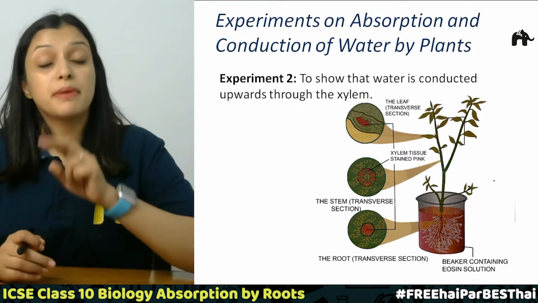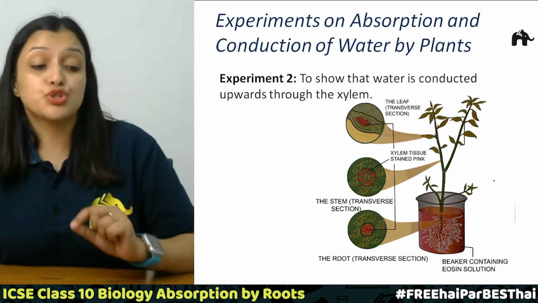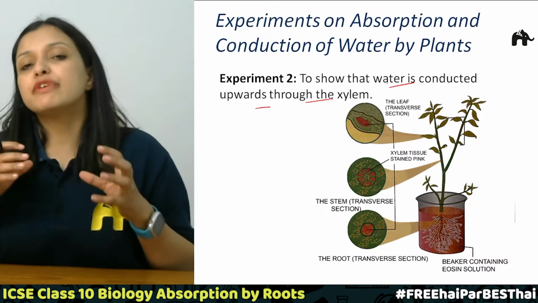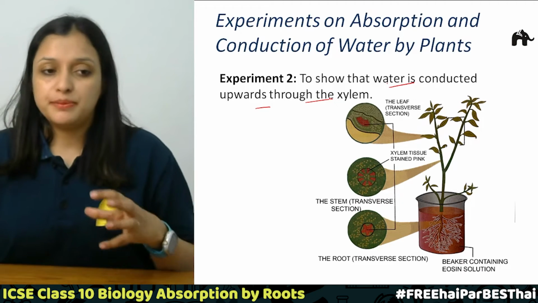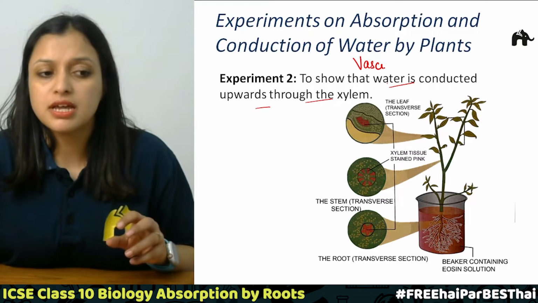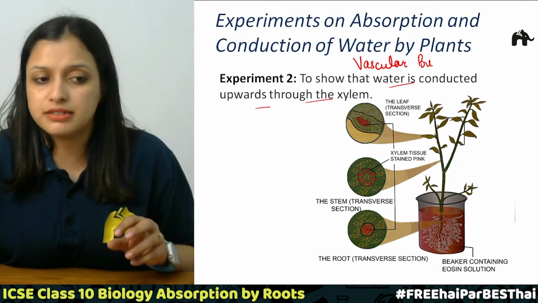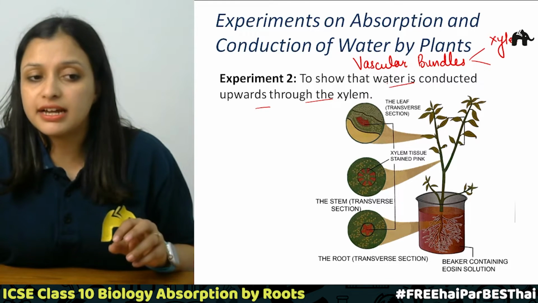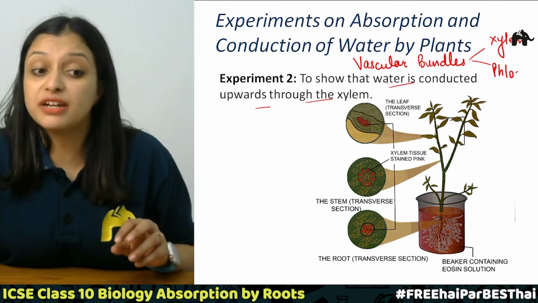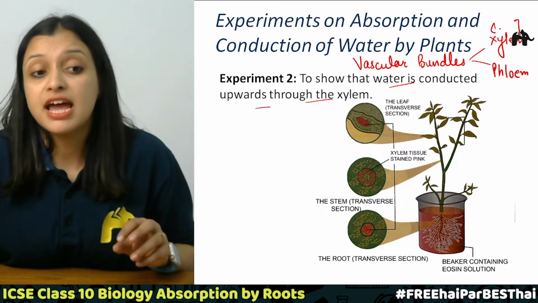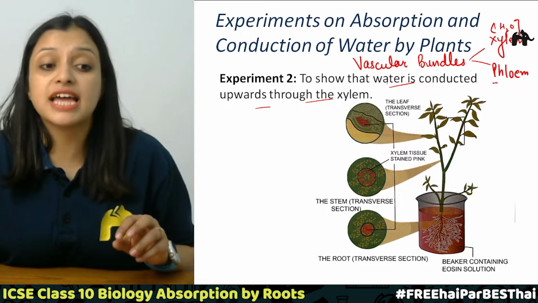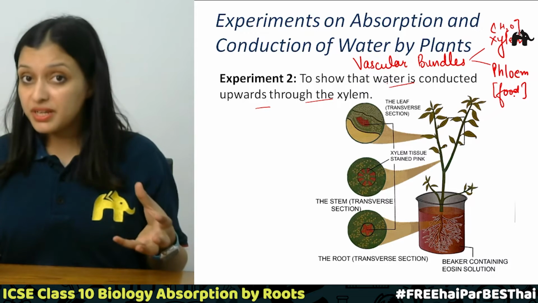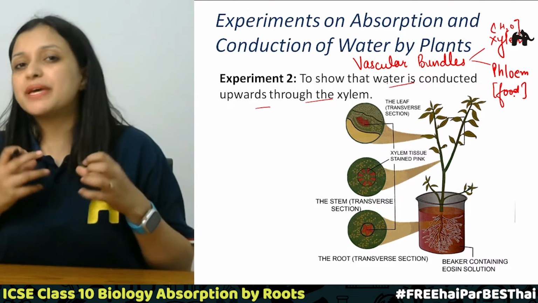Now talking about our second experiment, where we need to show that water is conducted upward through the xylem, right? So we need to understand the vascular bundles. What are these vascular bundles? Vascular bundles are nothing other than xylem and phloem, and we know from what we have studied that xylem conducts water and minerals and food is conducted by phloem. So this is what we understood, this is what we learned, right? So let us now experiment the same.